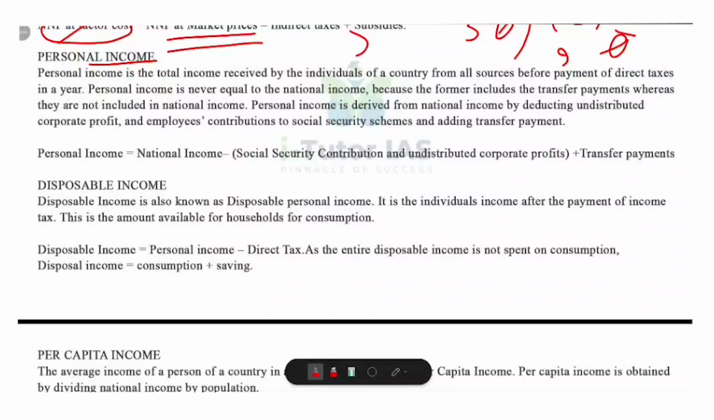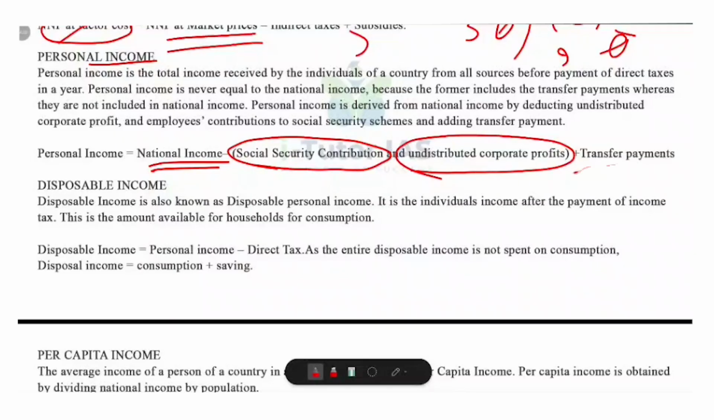And also personal income adds transfer payments like pensions, unemployment benefits and so on, because individuals actually receive this money. So personal income is equal to national income minus social security contributions and undistributed corporate profits plus transfer payments. Transfer payments means one-way transactions.